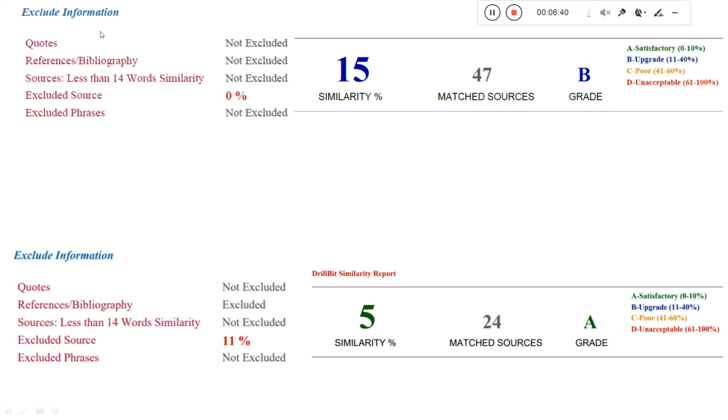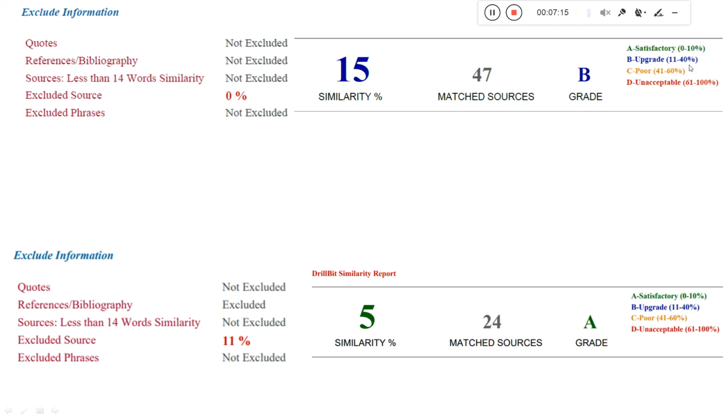Here is the exclude information. When you download the report, this data will be in the first sheet. Here you can see I had selected codes not excluded, bibliography not excluded, sources less than 14 words similarity not excluded, excluded sources 0, and excluded phrases not excluded. If I select something like this, I got 15% similarity. This tells me there are 47 matching sources. The matching might be very minimal, less than 1% each, and that is why it comes to 15%.